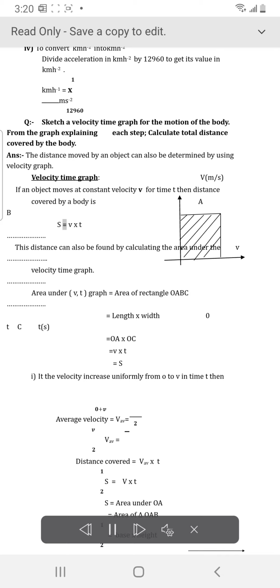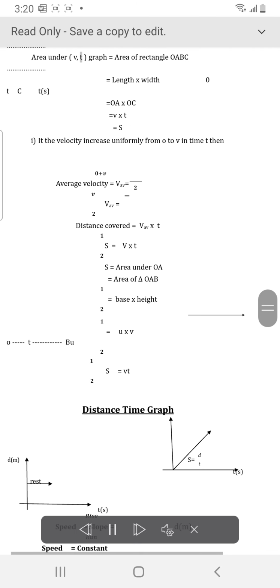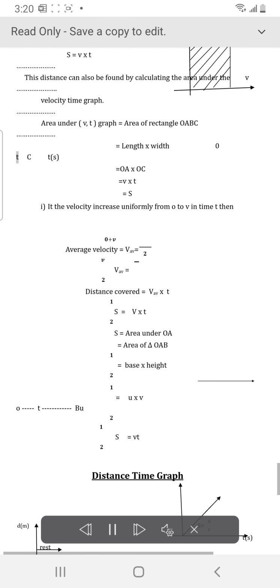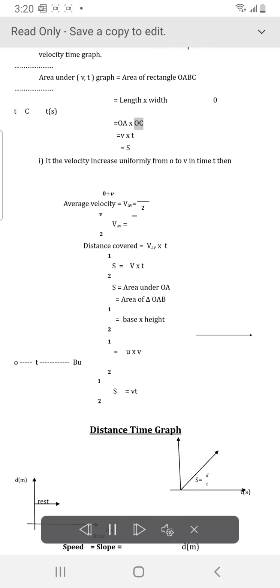S equals v times t. This distance can also be found by calculating the area under the velocity time graph. Area under Vt graph equals area of rectangle OABC, equals length times width, equals OA times OC, equals v times t.